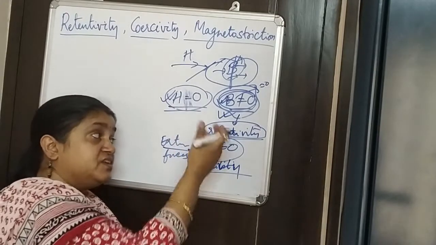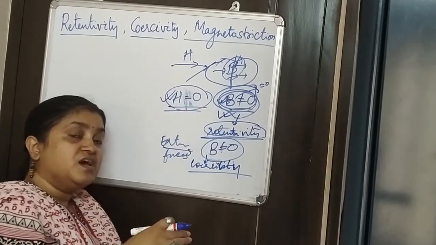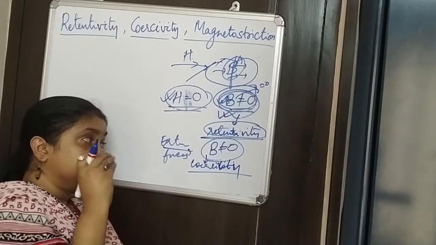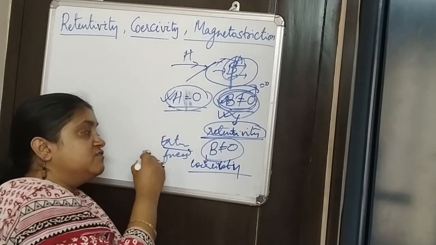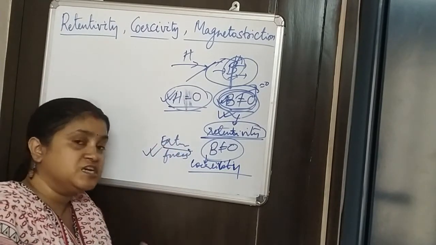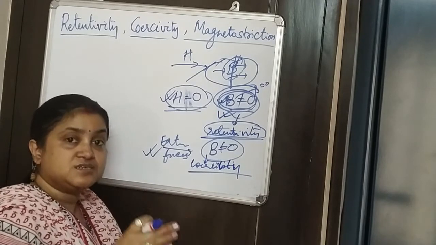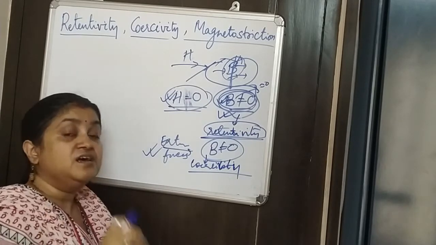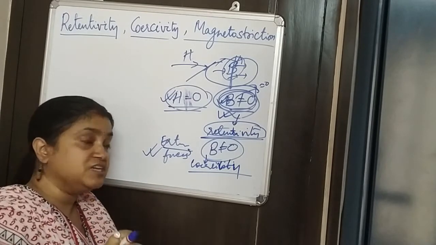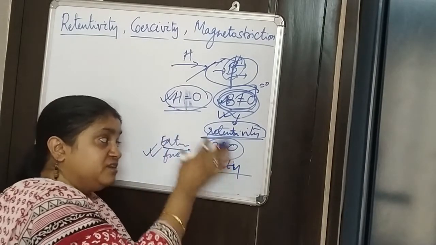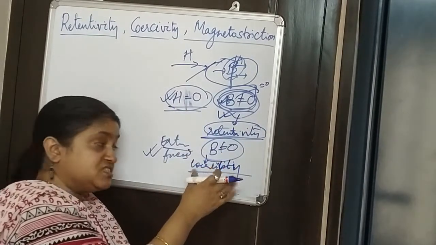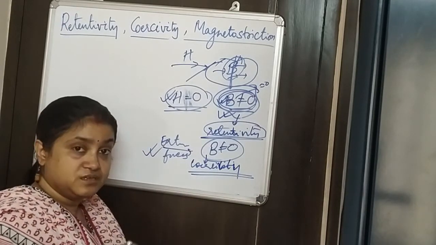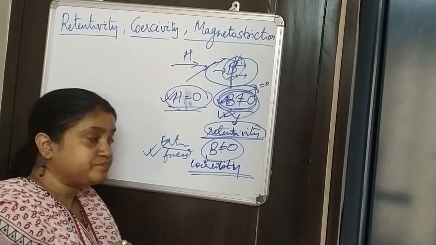But even after retaining a certain amount of magnetic field inside, if you expose it to external force, generally most of them lose this retained magnetization. But if it still manages to retain the magnetization inside, that property we call the coercivity of the magnetic material.